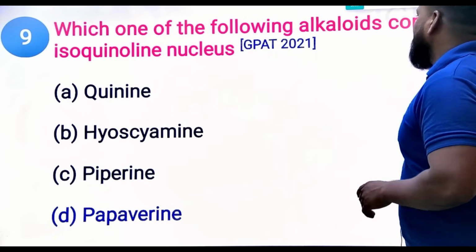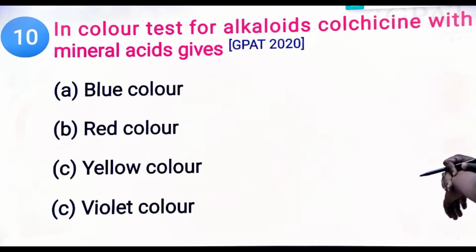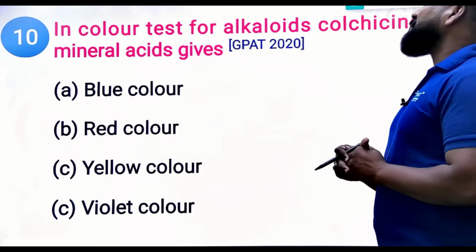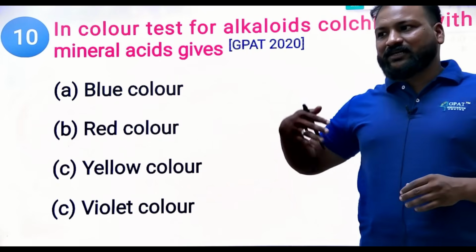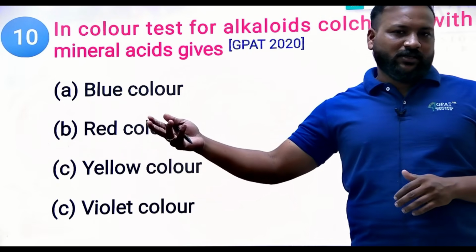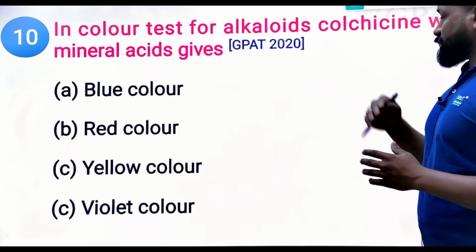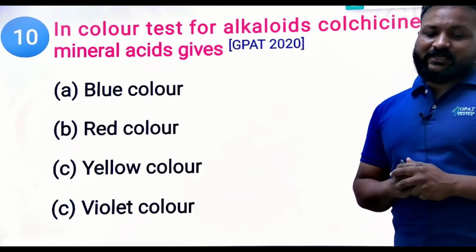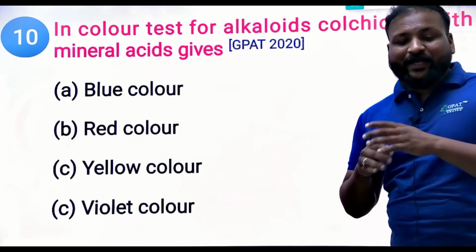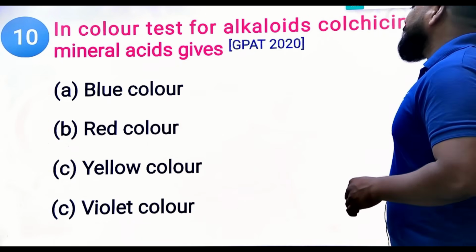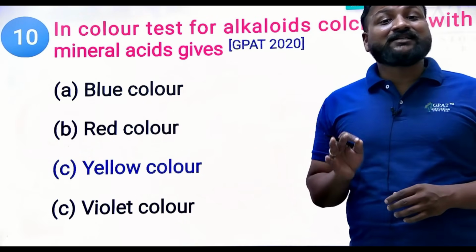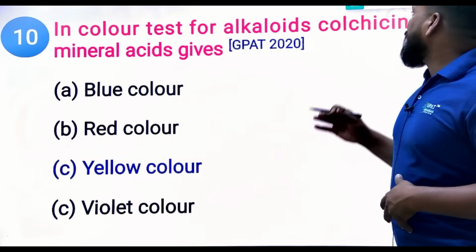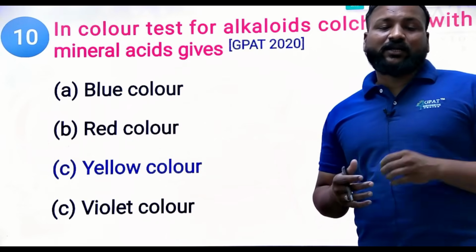Clear? Next. In color tests for alkaloids, colchicine with mineral acid gave, GPAT 2020 question. This question has been repeated, I think, two times. Colchicine gives which color with mineral acids? Blue, red, yellow, or violet. Colchicine gives a yellow color with the mineral acids.